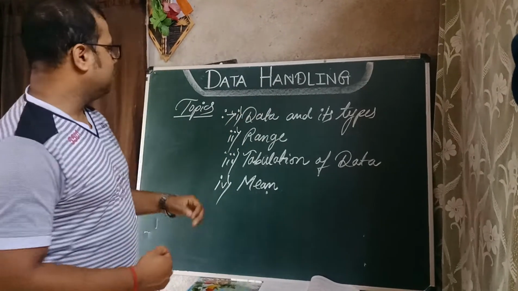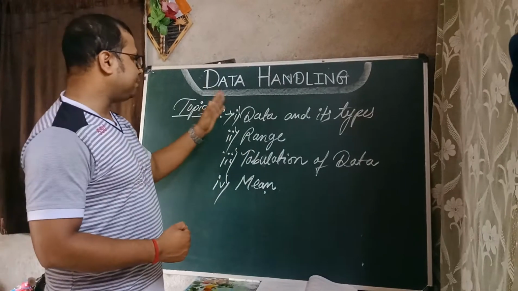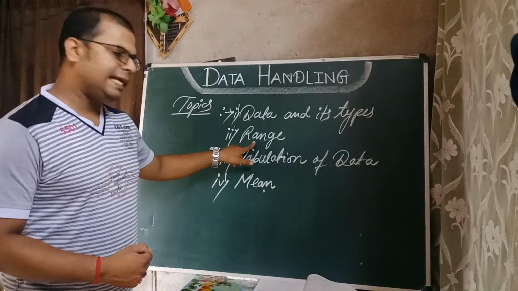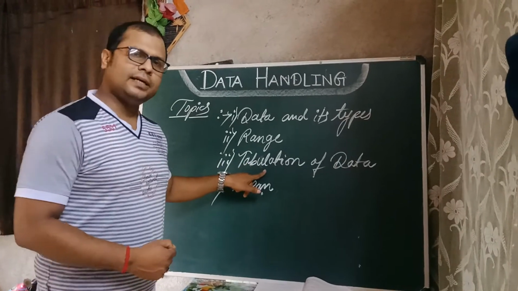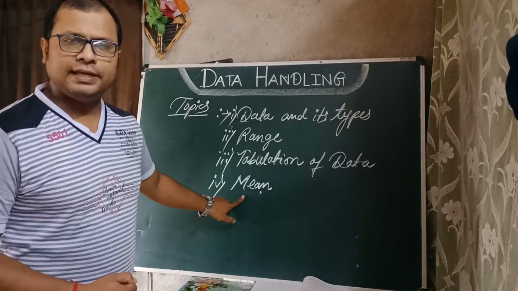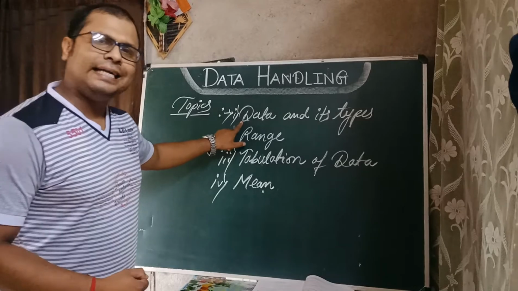Mathematics. Today in this video, we are going to focus on a few of the topics of this chapter. Those are data and its types, range of the data, tabulation of the data, and how to find the mean or average of the data. So first of all, we'll go for data and its types.